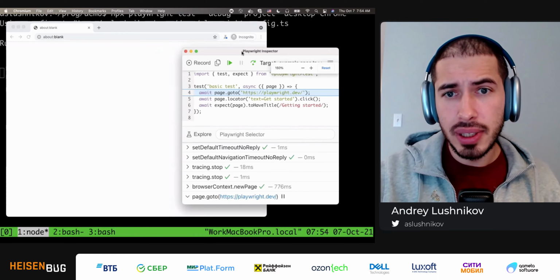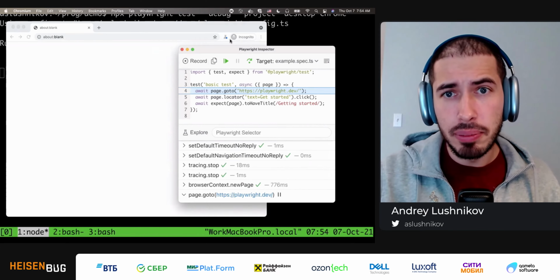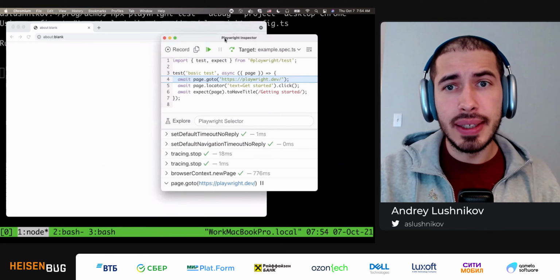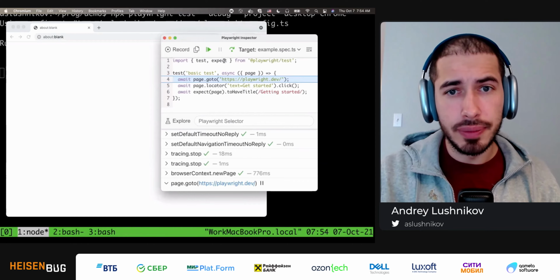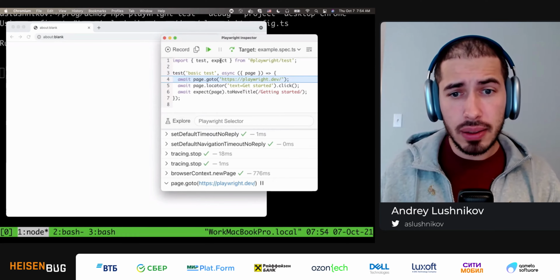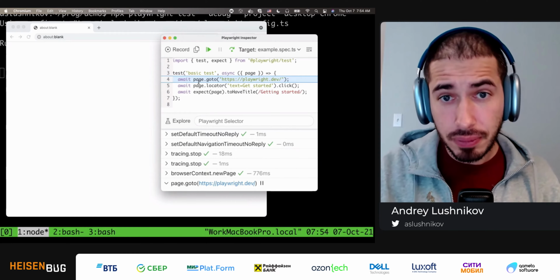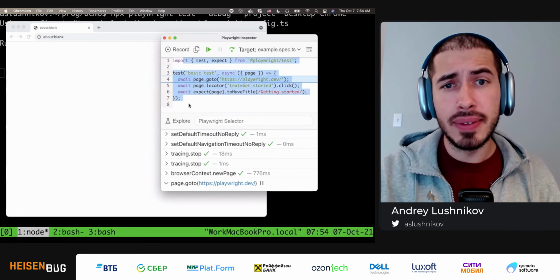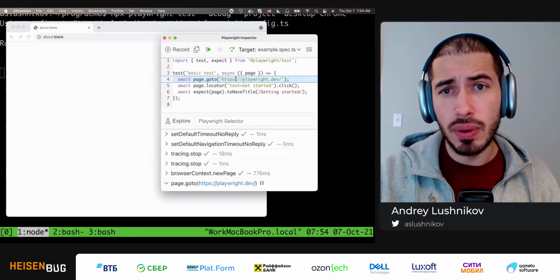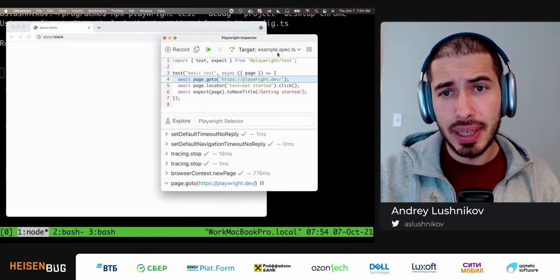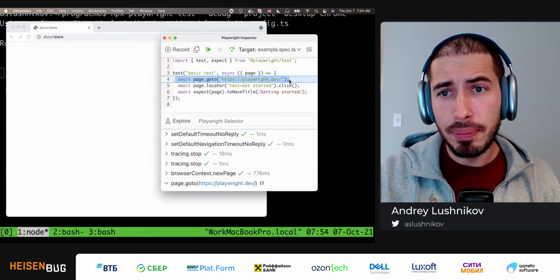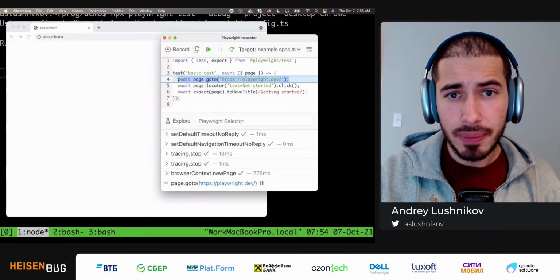And I will actually zoom it in so that you can see it better. So this second window is a Playwright Inspector window, and it has quite a lot of things going on here. So let me actually show you around. In the very middle of the screen, we have the source code of our example.spec.ts. And we have this blue execution line paused on the very first statement.